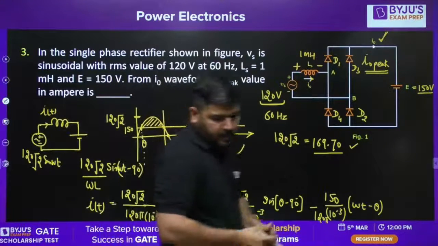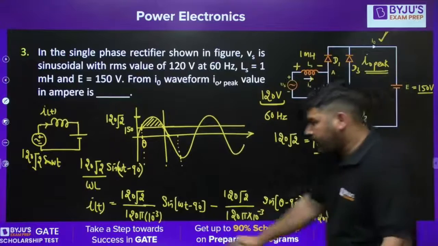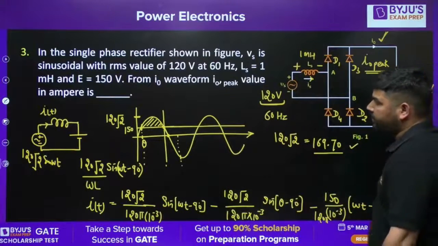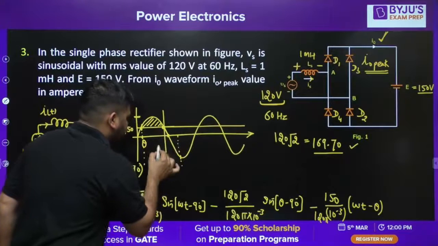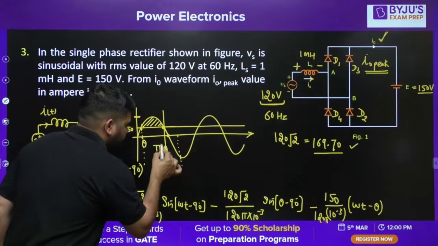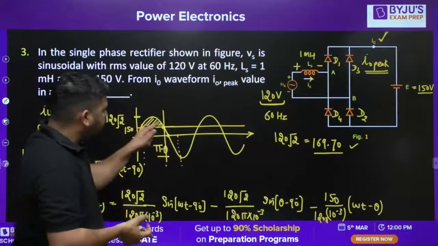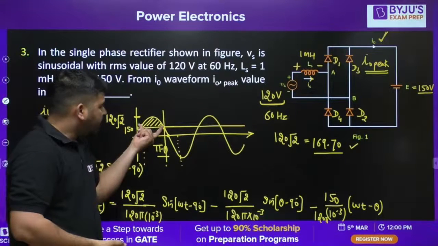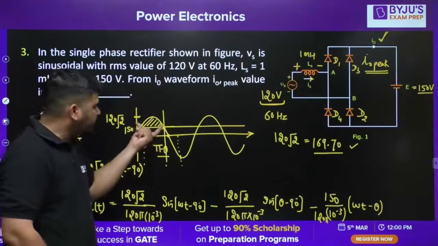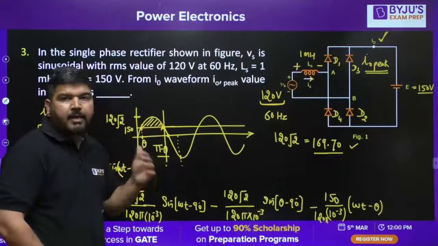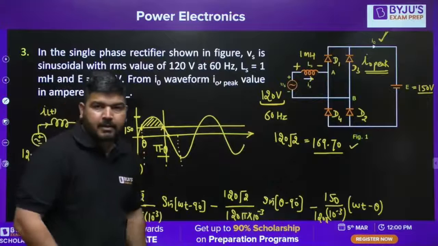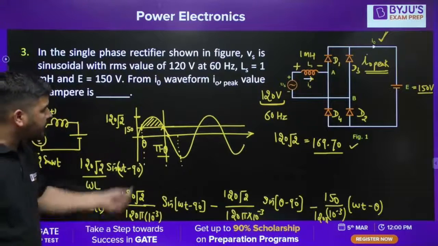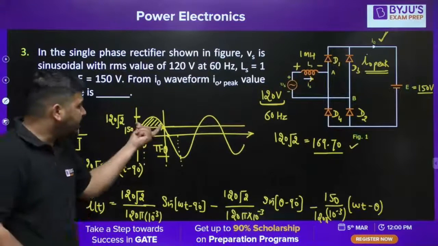Now we need to calculate the peak value of this current. We know that the peak value will occur at this instant, which is pi minus theta. Because from this instant to this instant, the voltage across the inductor is positive. Since the voltage across the inductor is positive, the current will keep on rising, and at this instant the current will be maximum. So now the question is, what is the maximum current?